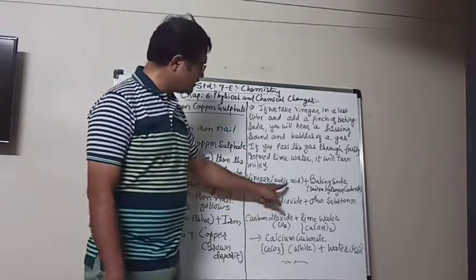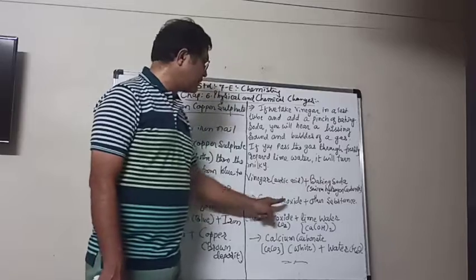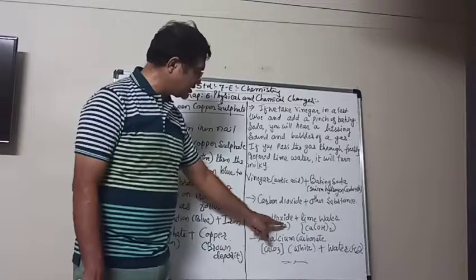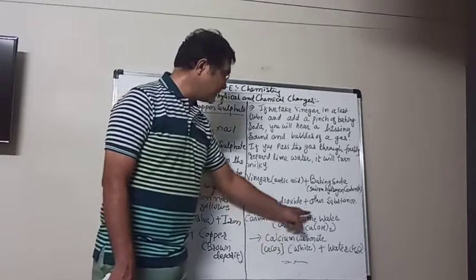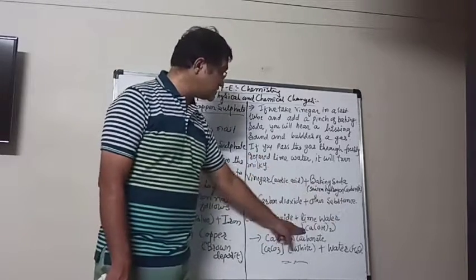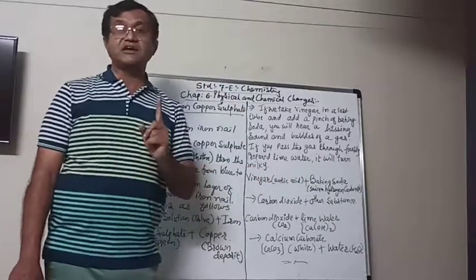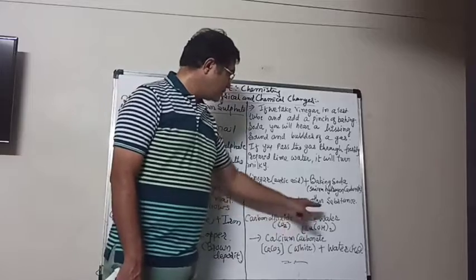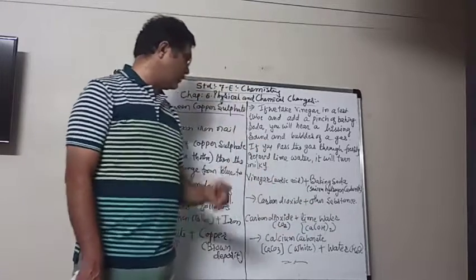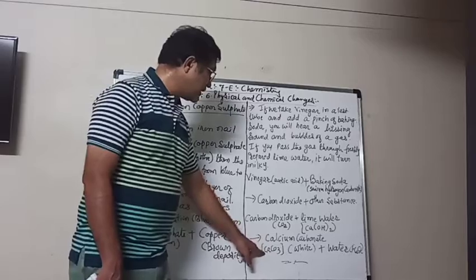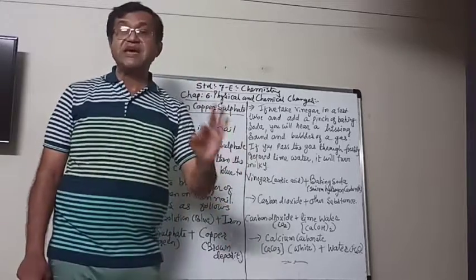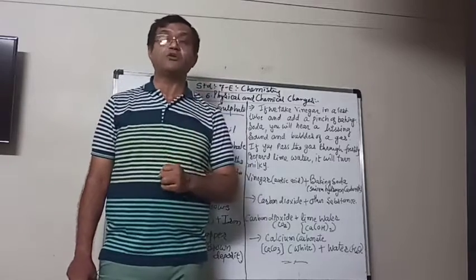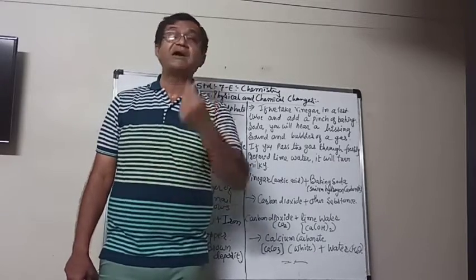So first we show that vinegar plus baking soda makes carbon dioxide plus other substance. Then you pass that carbon dioxide, whose formula is CO2, through lime water, that is calcium hydroxide. When we add carbon dioxide into the lime water, it will make calcium carbonate, CaCO3, which does not dissolve in water and is of white color.